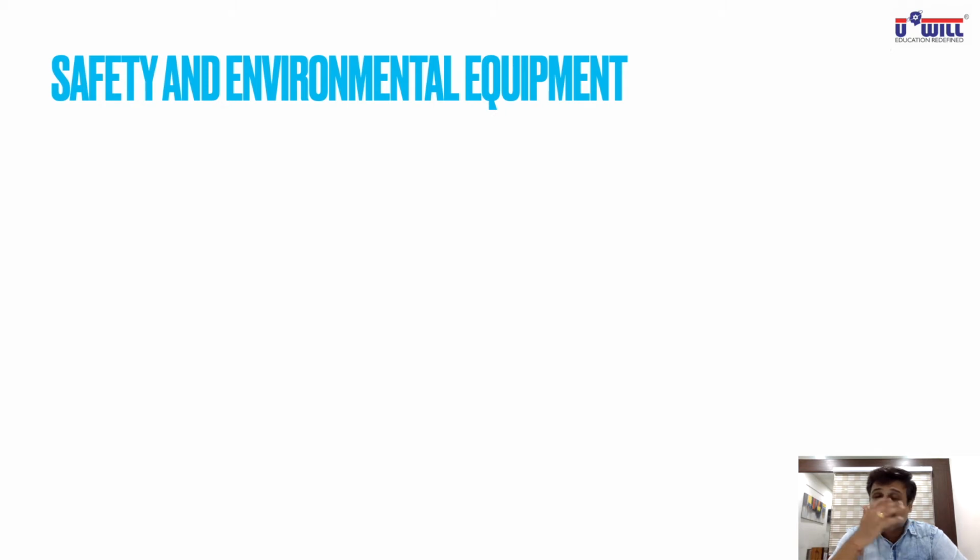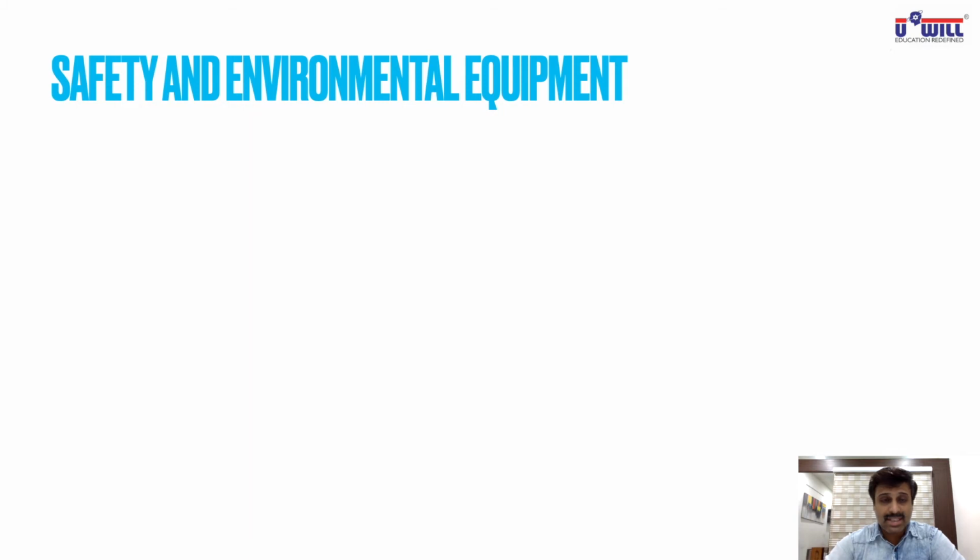And if that safety equipment is a kind of uniform which is to be replaced every year, then you take it as an expense. But if that helmet may be used for 5 years and you are purchasing thousands of helmets for the workers, then you can treat them as your property, plant and equipment. So without that, you cannot work, you cannot produce the goods. So that also becomes a part of your property, plant and equipment.